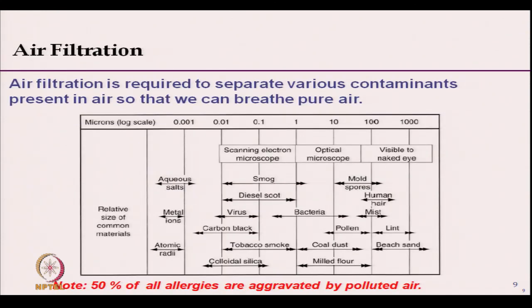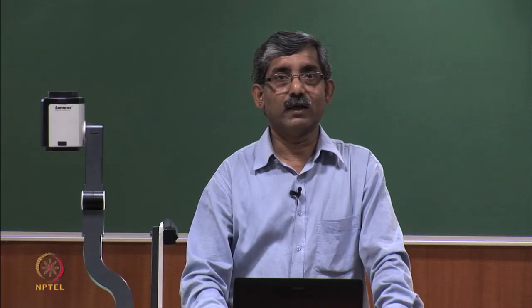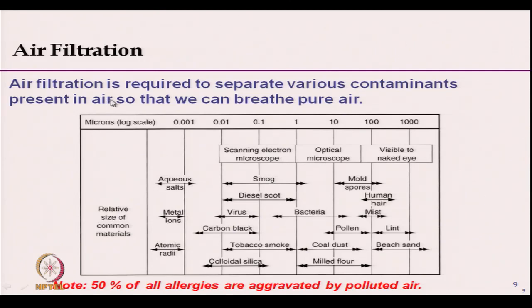Now, let us try to see the type of particles which we need to filter out. Air filtration is required to separate various contaminants present in the air, so that we can breathe pure air.